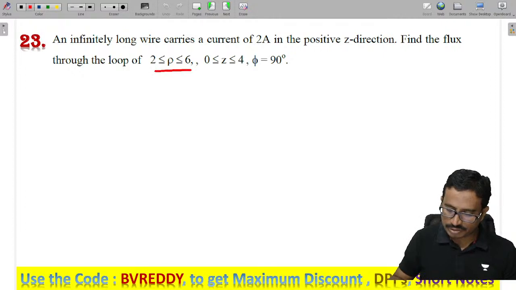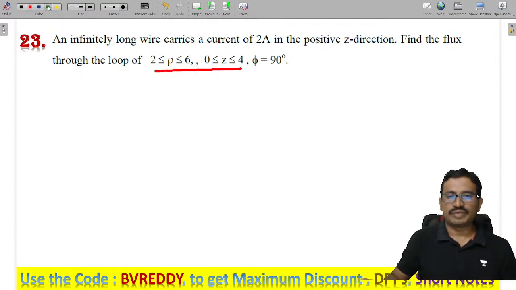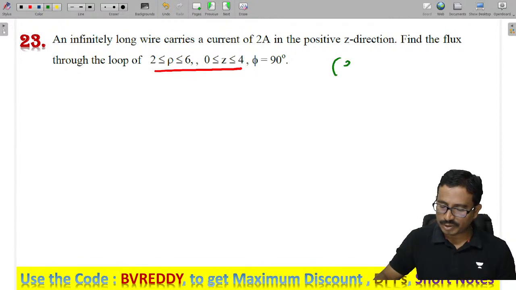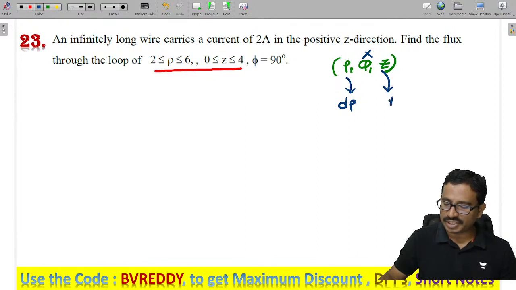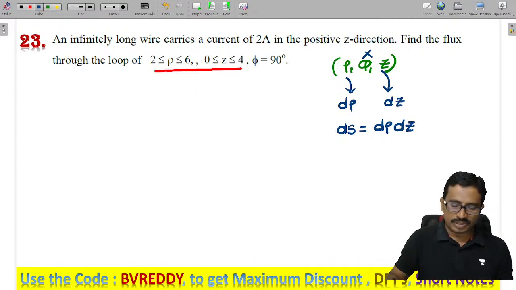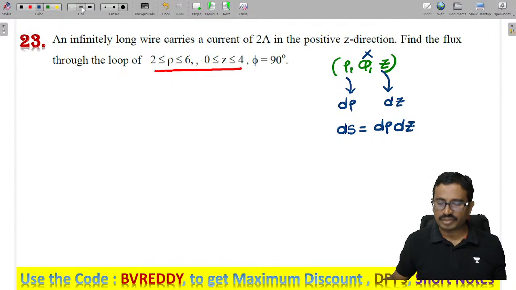Now they have given the plane. Which plane is it? The rho value changes, the z value changes. In the cylindrical system, rho, phi, z, the phi value is given as a constant, which does not change. The change in length along the rho direction is d rho, and along the z direction is dz. So the surface element ds is d rho into dz, where the rho limits are 2 to 6 and the z limits are 0 to 4.